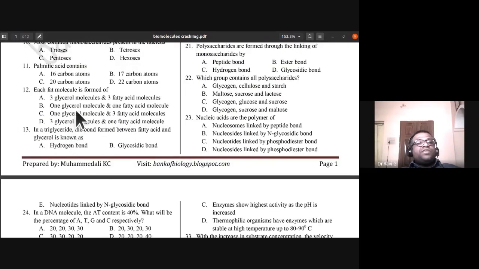Each fat molecule is formed of: A, three glycerol molecules and three fatty acid molecules; one glycerol molecule and one fatty acid molecule; one glycerol molecule and three fatty acid molecules; three glycerol molecules and one fatty acid molecule. So what is each fat molecule formed of?